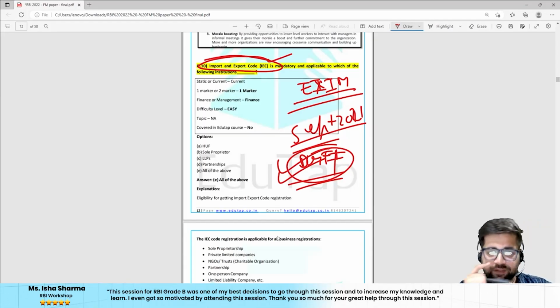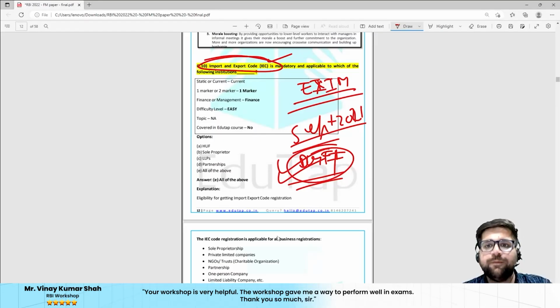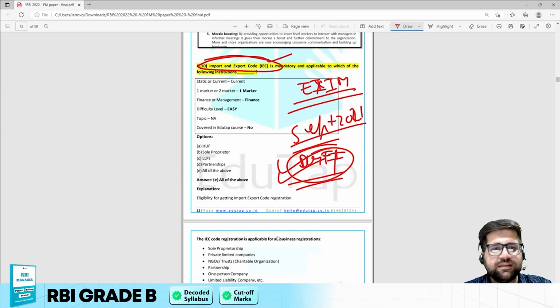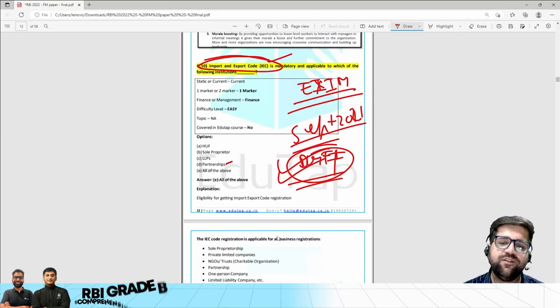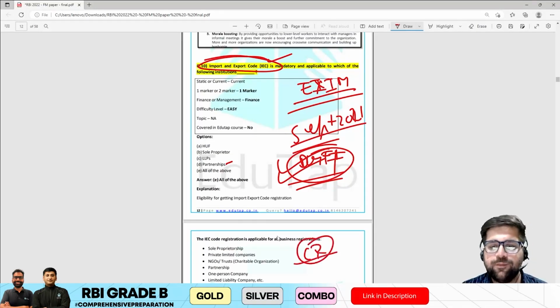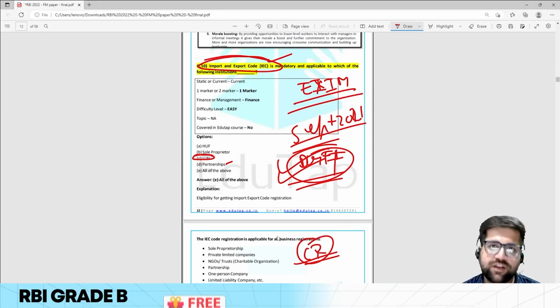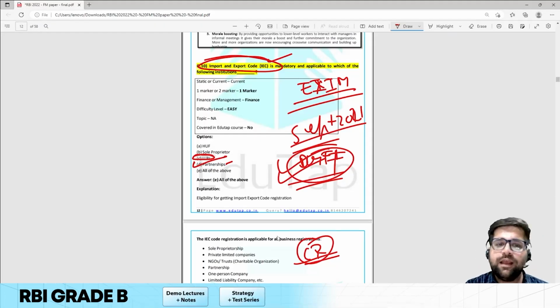The question was regarding the import and export code being mandatory and applicable to which of the following institutions. The answer was HUF, sole proprietors, limited liability partnerships, and partnerships. This particular question was worth taking the risk. You can take a calculated risk here, because LLPs are a mix of partnership and company. If it applies to partnerships, then it will definitely apply to LLPs as well.